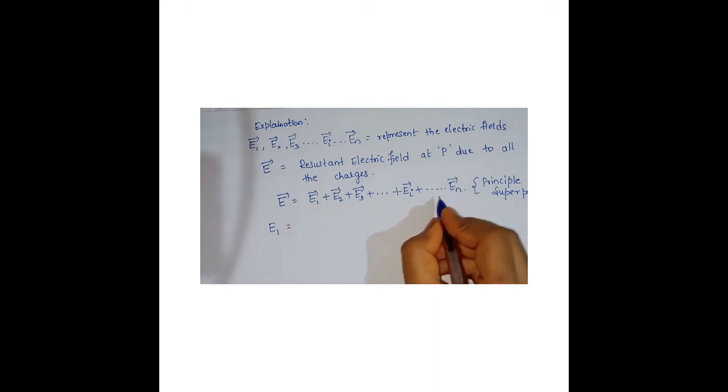Directly shall I substitute in this equation? Yeah, you can do it. What is E1? You can write separately. I'll write separately. 1 by 4 pi epsilon into E1 is due to whom? Due to Q1 charge. What is the distance between Q1 and P? R1 square into vector form we have to write, right? So you are going to multiply it with the unit vector. This indicates the direction, hence electric field.